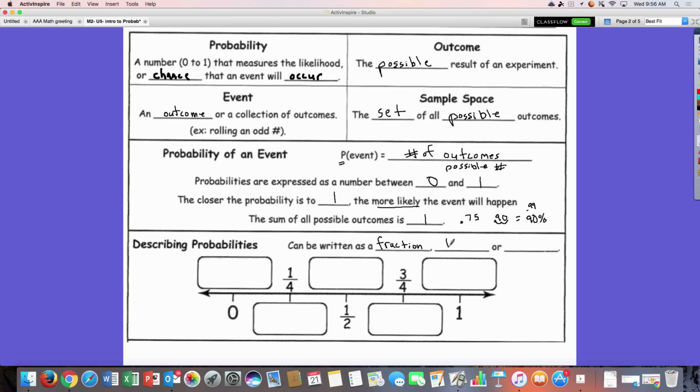It can be written as a decimal. And I know you know the last one. It can also be written as a percent. And describing possibilities, this is something you've been doing for a long time. If it has a 0 chance, it's what? It's impossible. Right? 0 chance, impossible.